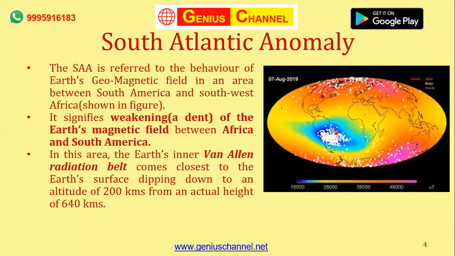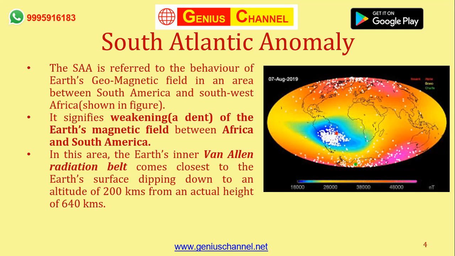Okay. So getting right into the topics, what is South Atlantic Anomaly? In short, you can call it SAA. Throughout this process, you would see somewhere I have mentioned it as SAA, or somewhere as South Atlantic Anomaly. Both mean the same. South Atlantic Anomaly is a behavior of Earth's geomagnetic field. Let's understand that the Earth has a geomagnetic field. Geo is the word because this magnetic field is for the Earth. That is why I have used the term geo. Otherwise, you can just call it Earth's magnetic field. Both are one and the same.